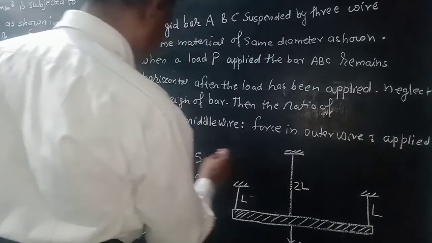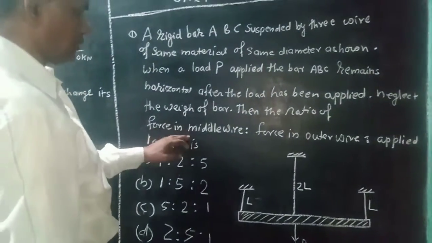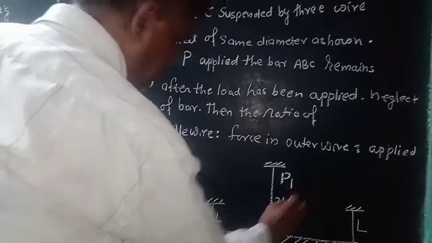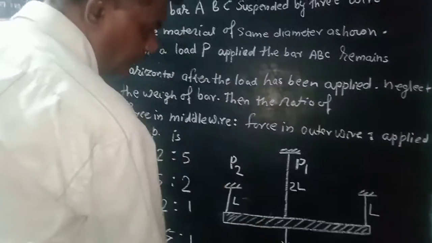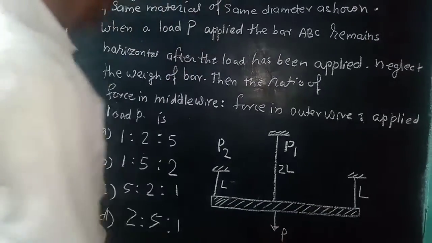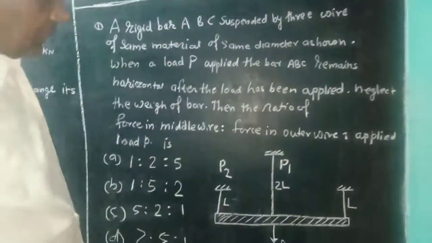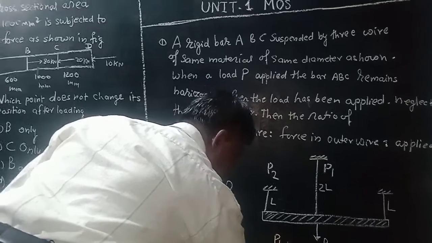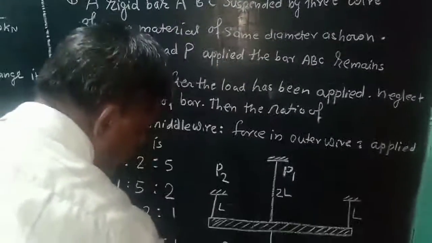and applied load P. To find the ratio between the force in the middle bar, this is force P1, and this is force in the outer bar P2, and this is force P. Means to find out the ratio of P1, P2 and P. These are the options given. But according to this condition, we know that P1 plus 2P2 is equal to P. Means total load is equal to P.